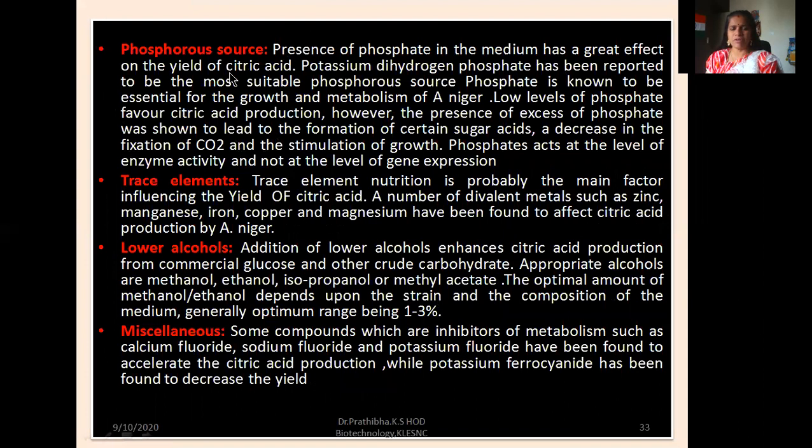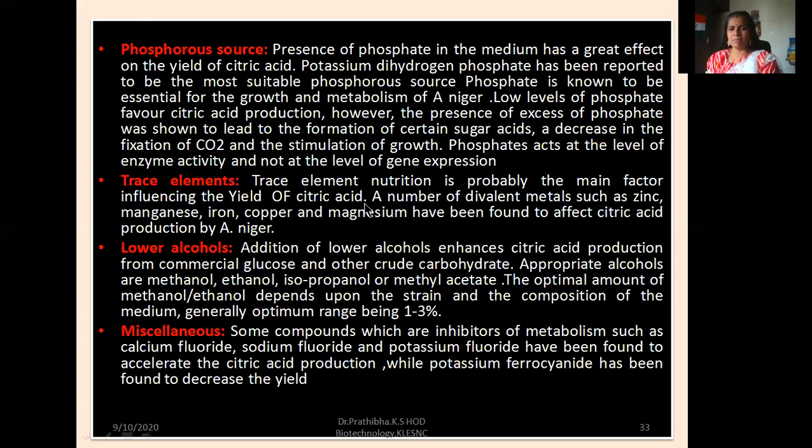Now let us go through phosphorus source. The presence of phosphate in the medium has a great effect on the yield of citric acid. Potassium dihydrogen phosphate has been reported to be the most suitable phosphorus source. Phosphate is known to be essential for the growth and metabolism of Aspergillus niger. Low levels of phosphate favor citric acid production. However, the presence of excess phosphate was shown to lead to the formation of certain sugar acids, a decrease in the fixation of carbon dioxide, and the stimulation of growth. Phosphate acts at the level of enzyme activity and not the level of gene expression.